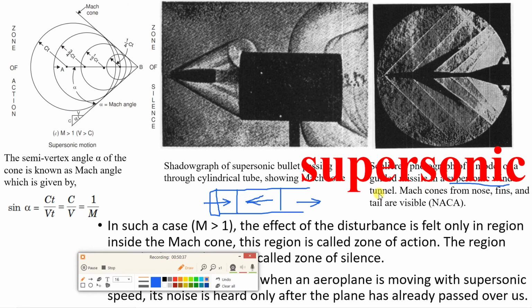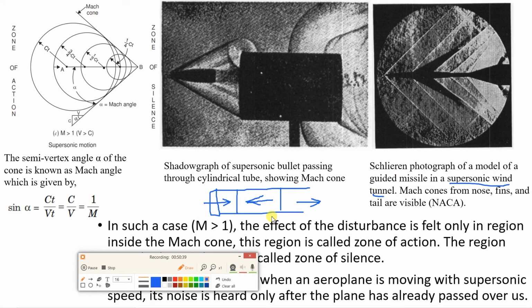Now what is the difference between a wind tunnel and the actual case? In a wind tunnel, the aircraft is stationary over here and the fluid is moving. But in the actual case it is the reverse. You will have some velocity of air, but the aircraft is moving, and we consider the air to be stationary. So this is the difference between the wind tunnel and the actual case. Here one example is given. This is a supersonic wind tunnel, and in it the model kept is a guided missile model, which is shown by this profile.